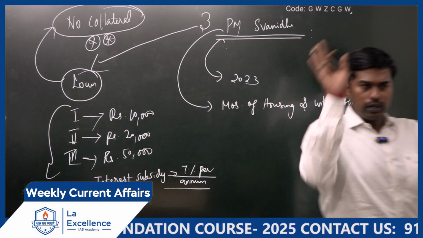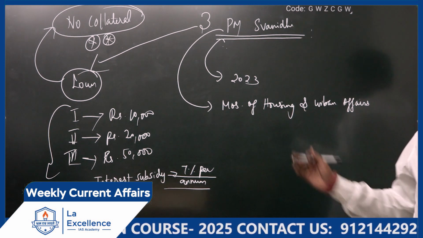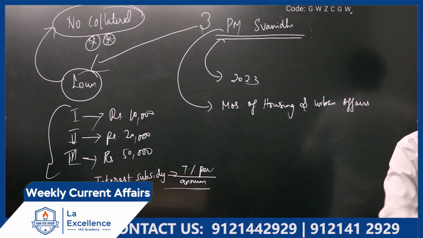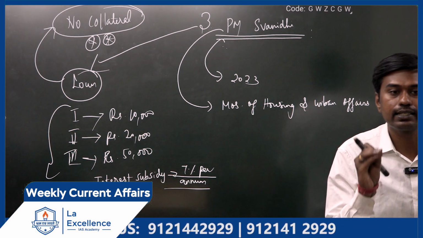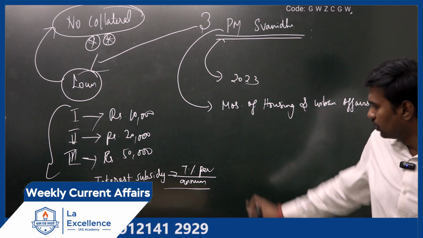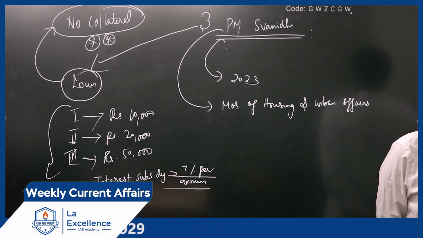That is overall in 1 year. Suppose they charge you around 10%, they will deduct the 7% interest and refund the amount. If you pay your interest on time or settle your loan on time, the government will waive off almost 7% of your interest.